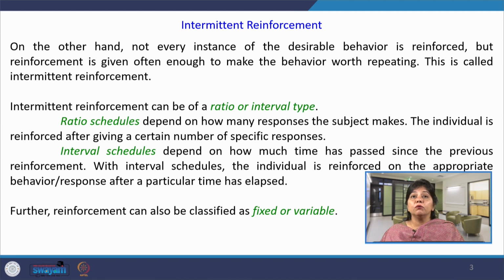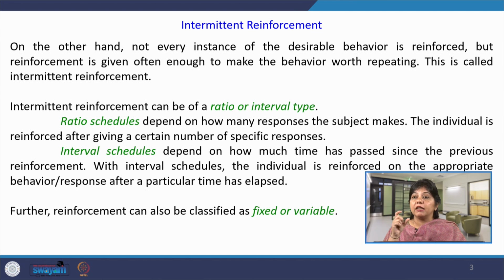Whereas, interval schedules depend on how much time has passed since the previous reinforcement. So, it is the time factor that plays in interval schedules. With interval schedules, the individual is reinforced on the appropriate behavior or response after a particular time has elapsed. For example, in the conditioning experiment by Ivan Pavlov, after the bell has rung, after 5 minutes or 10 minutes the food is presented before the dog.